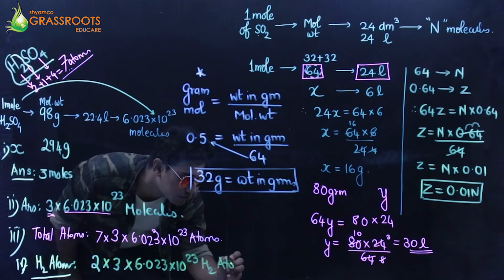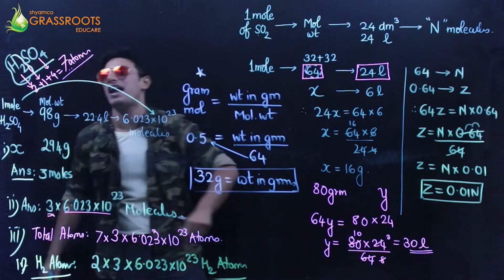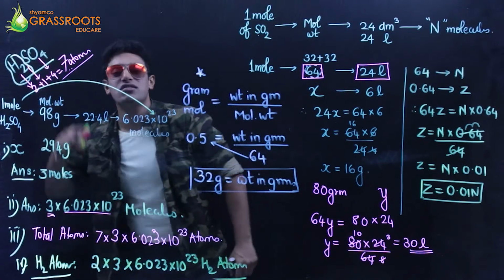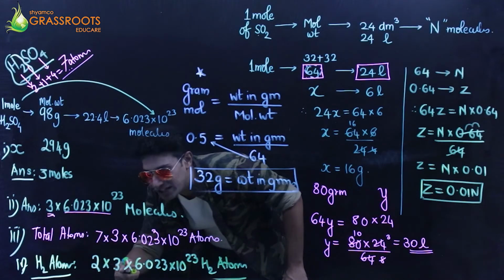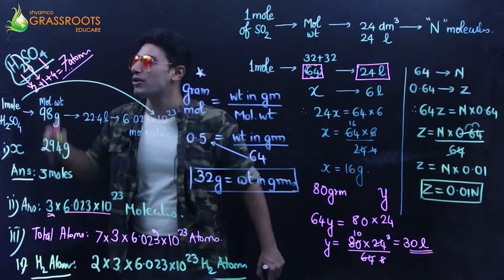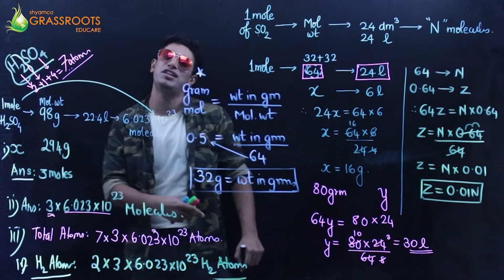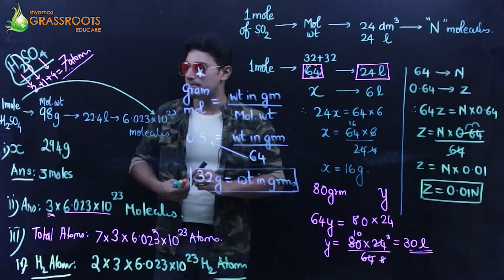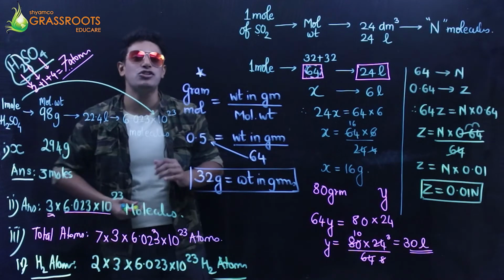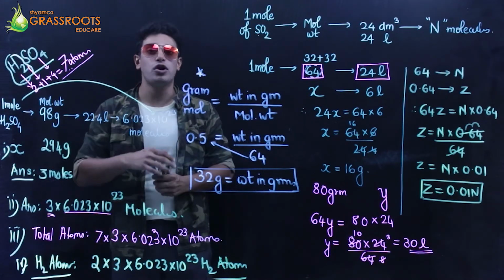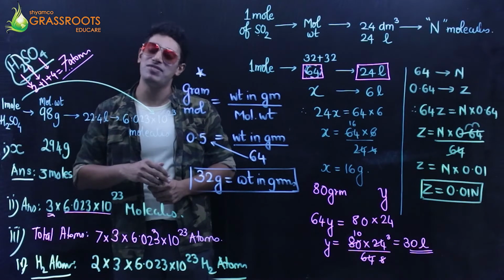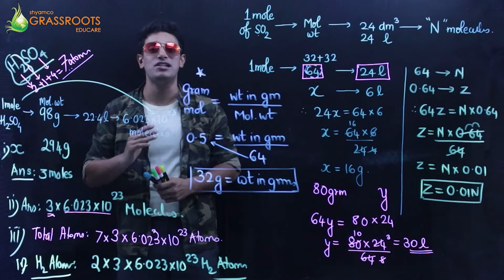If I ask about sulfur atoms, it is going to be 1 into 3 into this. If I ask about oxygen atoms, it's going to be 4 into 3 into this. If I ask about hydrogen atoms, it's going to be 2 into 3 into 6.023 into 10 raised to 23 atoms, right? So this was about my selection of a few sums from the mole concept. We're going to talk about a few sums of vapor density, and then we shall finally jump to the chemical equations.